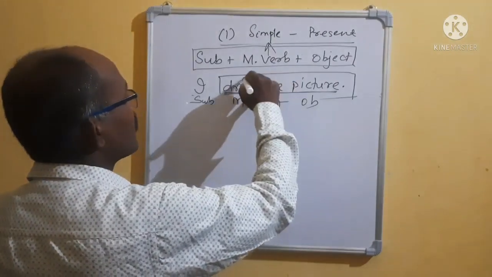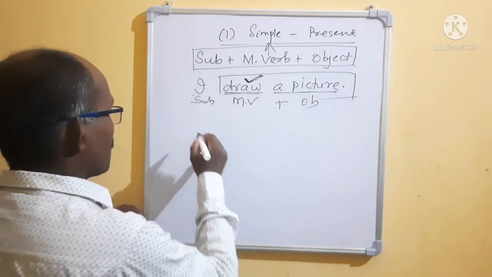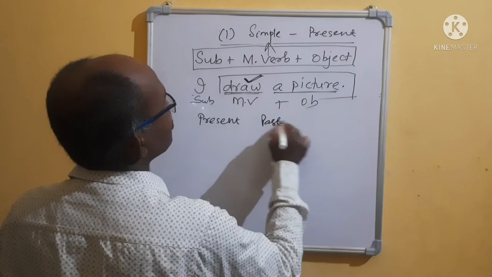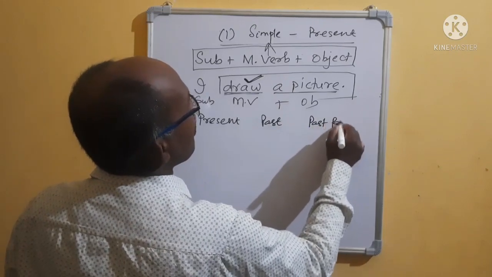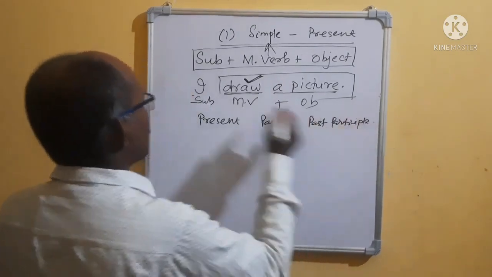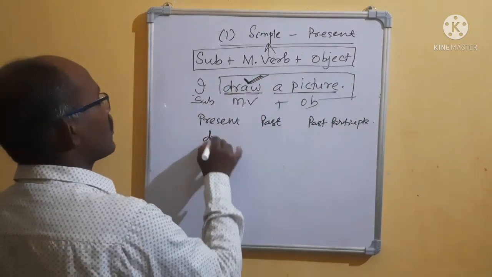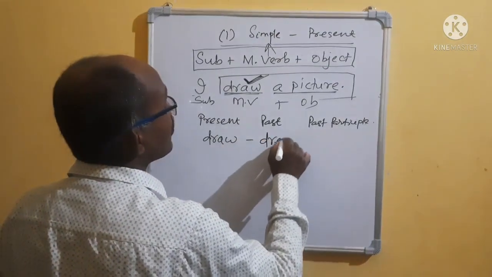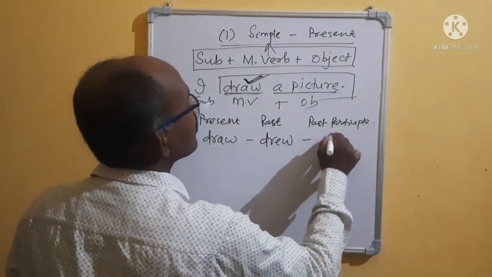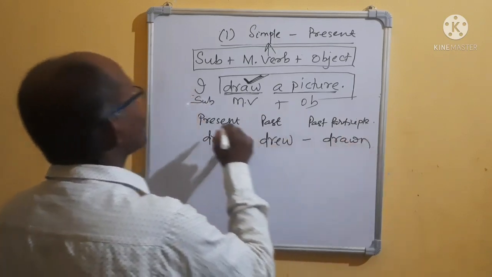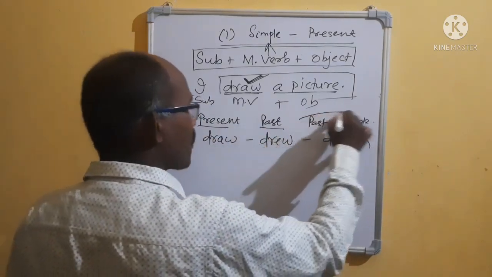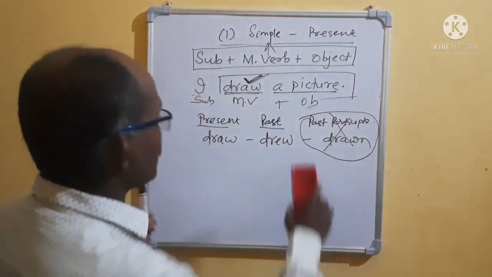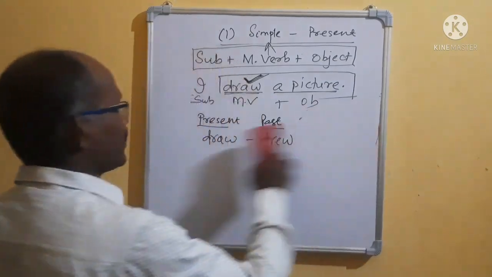Who is the main verb? Main verb is draw. Now I am telling you, listen: present, past, past participle. Take the example of draw. It is draw. What will be the past tense? Drew, D-R-E-W. Then drawn. As you know, it is present tense, it is past tense. The future has work later on, so leave it first. We decide present and past. You got the tense too.